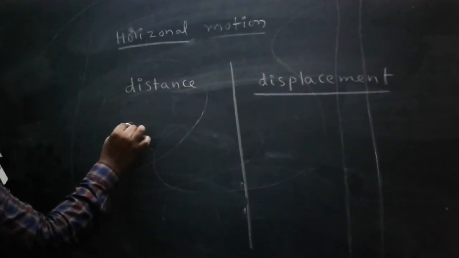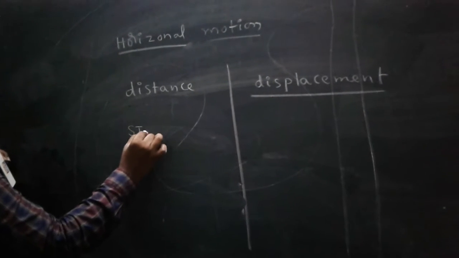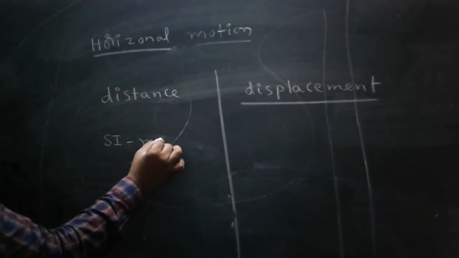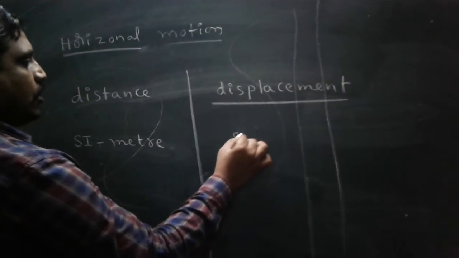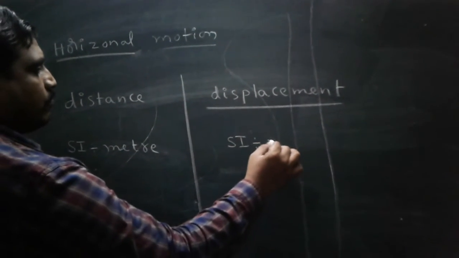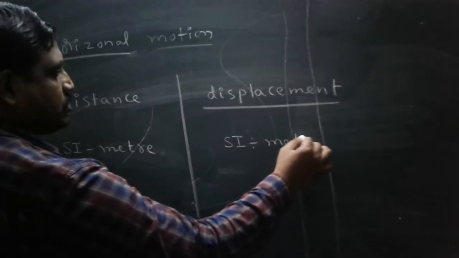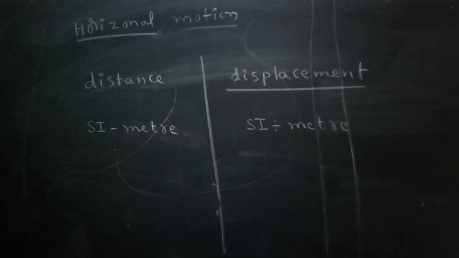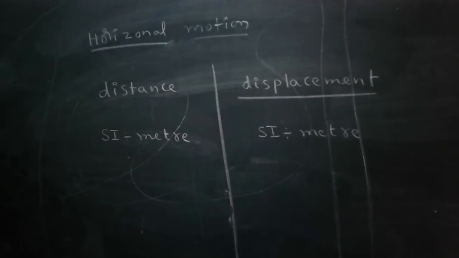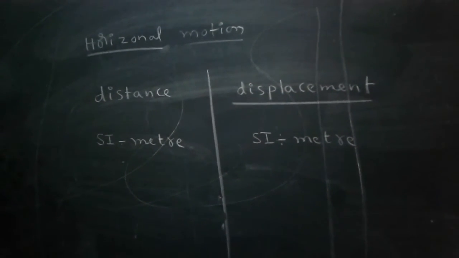Here the SI unit of distance is meter. The SI unit of displacement is also meter. Distance and displacement are both lengths, so their unit is meter.